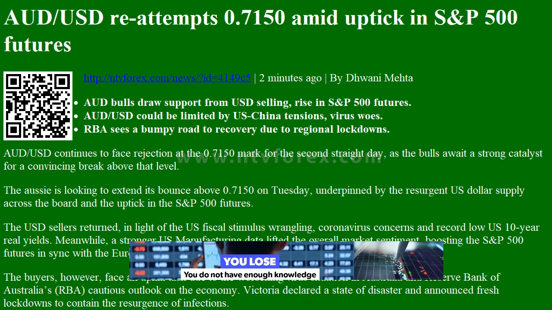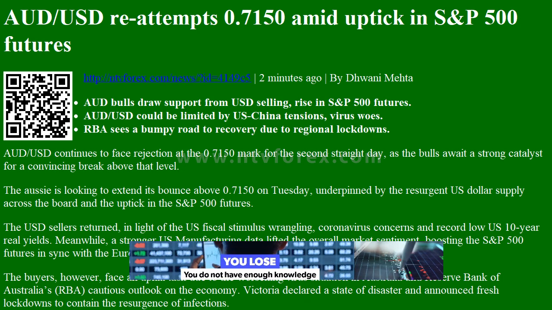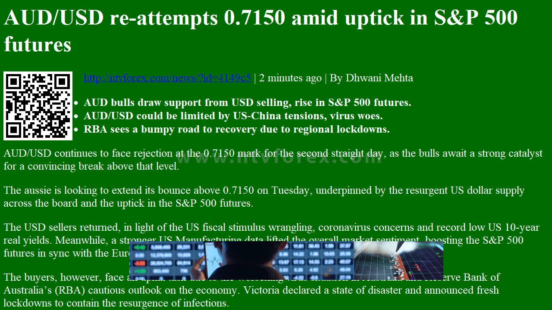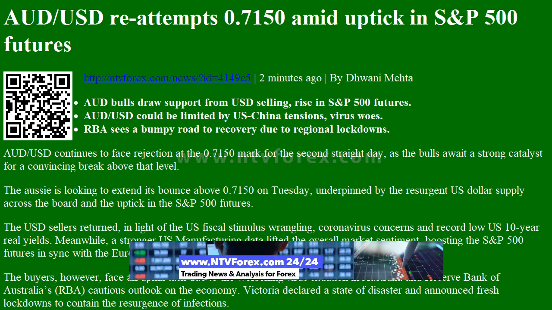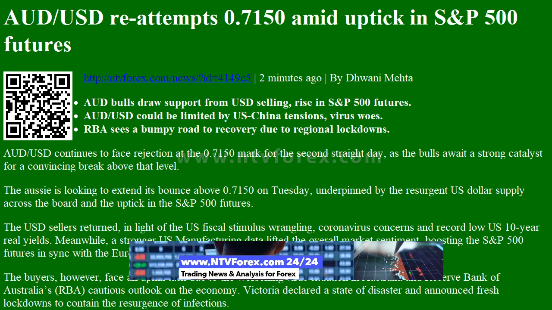AUD/USD reattempts 0.7150 amid uptick in S&P 500 futures. NTV4X.com News ID 4149C5, 2 minutes ago, by Dwani Mehta. AUD bulls draw support from USD selling and a rise in S&P 500 futures. AUD/USD could be limited by US-China tensions and virus woes. RBA sees a bumpy road to recovery due to regional lockdowns.